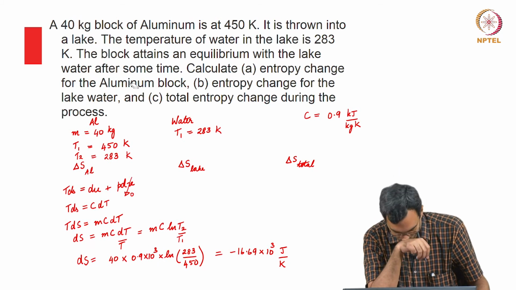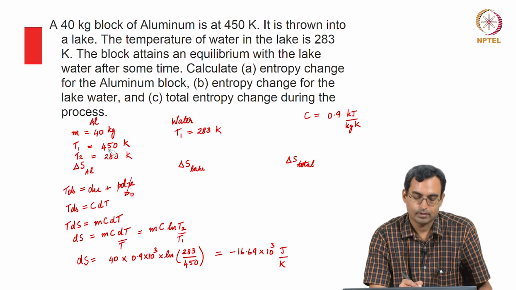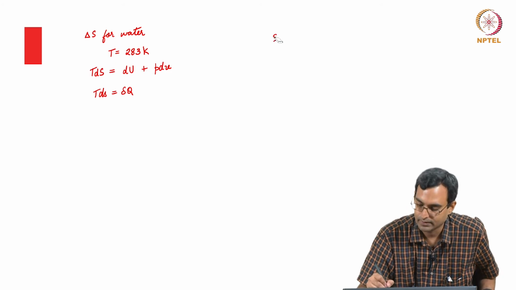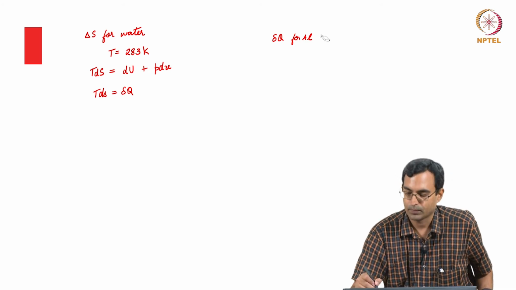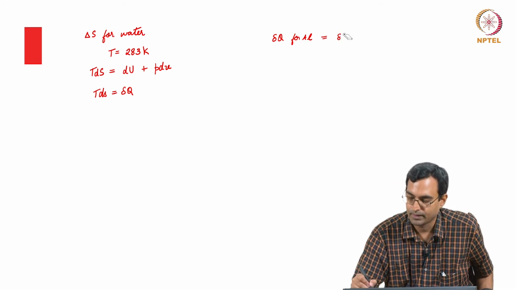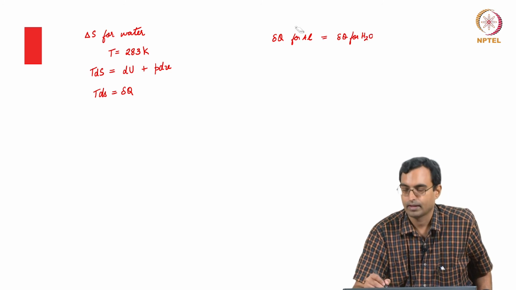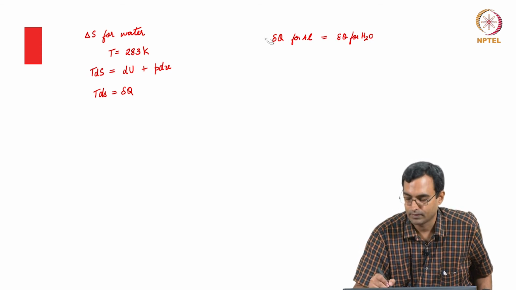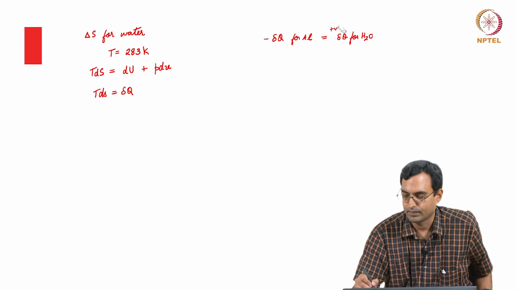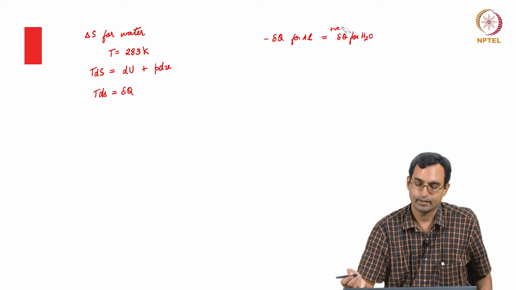So, the aluminum block was giving out an amount of heat. Magnitude wise, whatever is given by aluminum should be del Q for water. Of course, our convention is that this is negative and this would be positive.